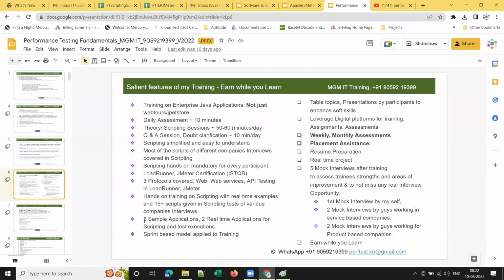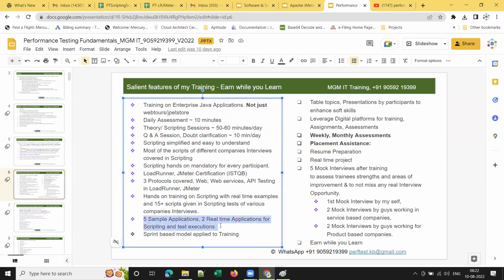And 5 sample applications and 2 real-time applications for scripting and test executions. As I mentioned before, most trainers or institutes give training on only 1 or 2 applications. However, I am giving training on 5 sample applications. So that's the reason my training duration will be more compared to other institutes.